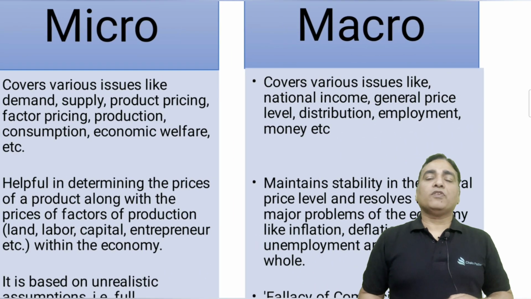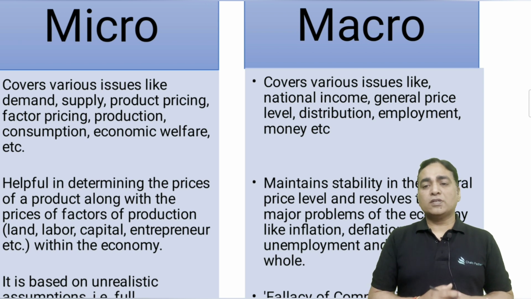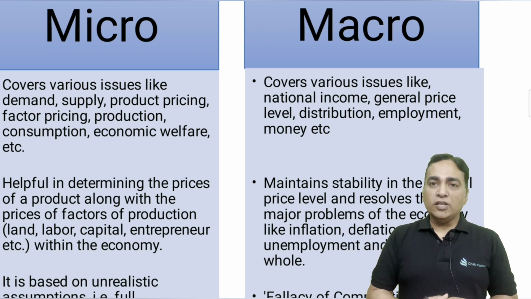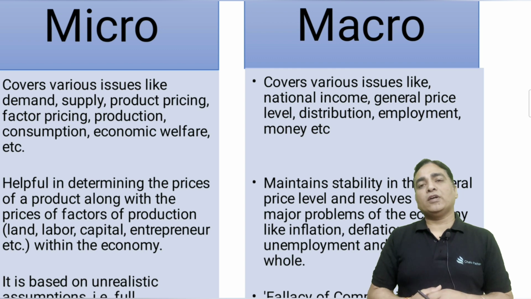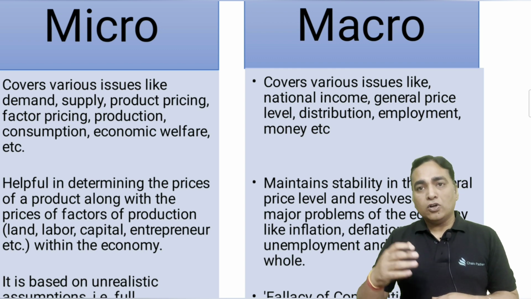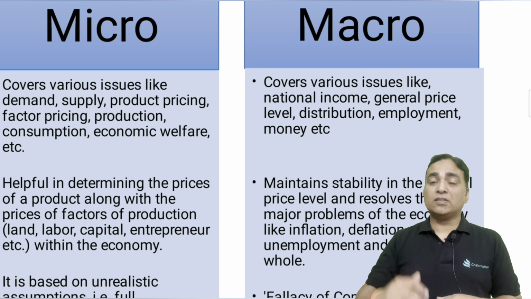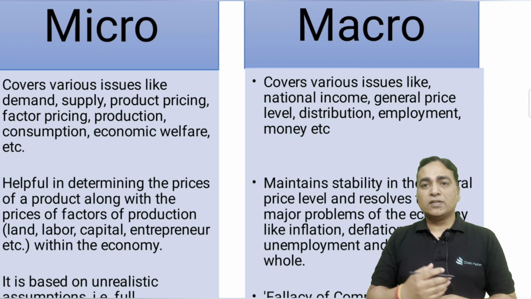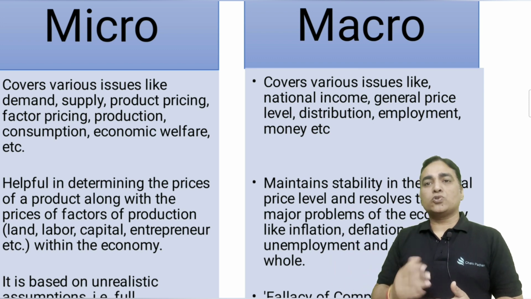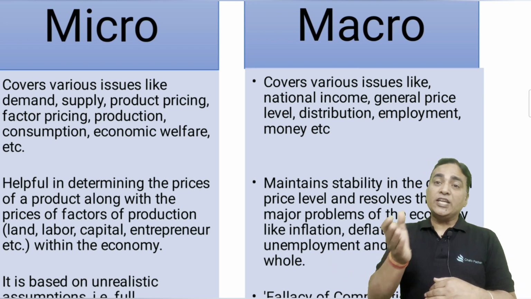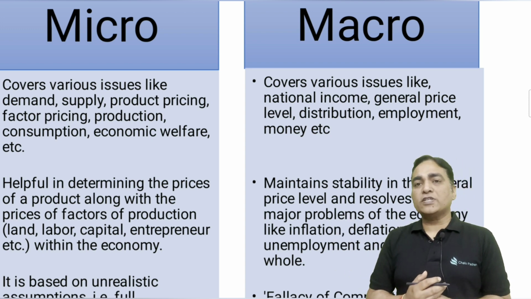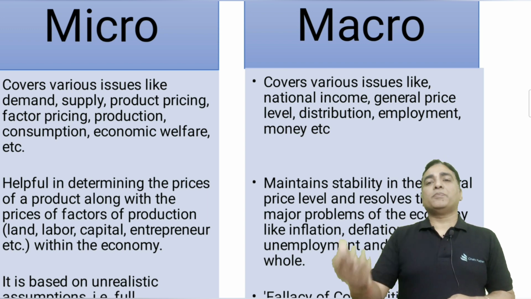Then we talk of macro. When we talk of macro, then it covers various issues. What are the issues that it covers? The national income. How can we increase the national income? If there is huge national per capita income, still the income to a poorer person is lesser than the average income, right? How many number of poor are there? Why is there an occupational structure so different? Why is there an inclination of the nation's income to certain people? So it covers various issues of national income, general price levels.